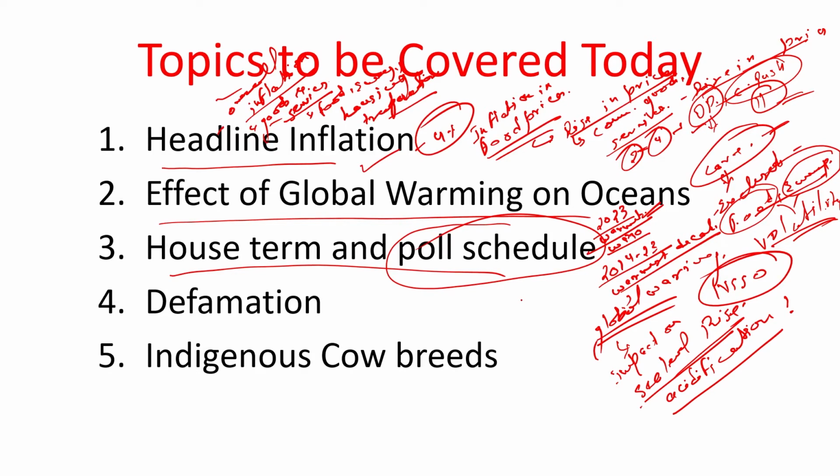So basically, the date of counting has been advanced by 2 days to make sure that the state assembly, which is in working condition, doesn't end before the election process is complete.